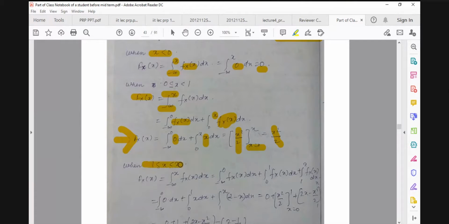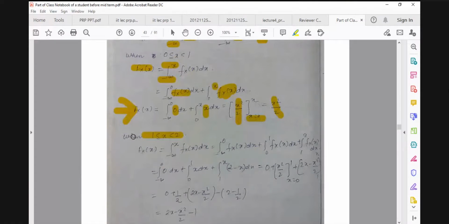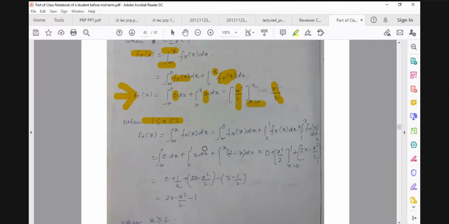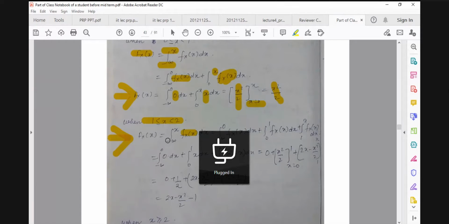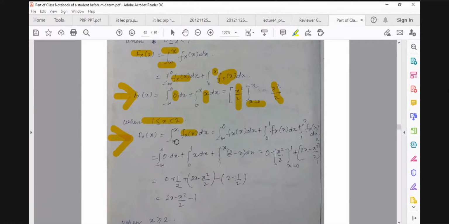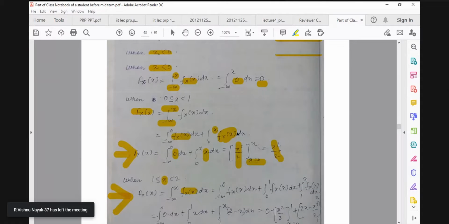Now we have another domain where x is greater than or equal to 1 and less than 2. In this domain, again, the formula for calculating the distribution function capital F from the density function small f is this one. Here my x is greater than 1, so I am moving over all three domains.